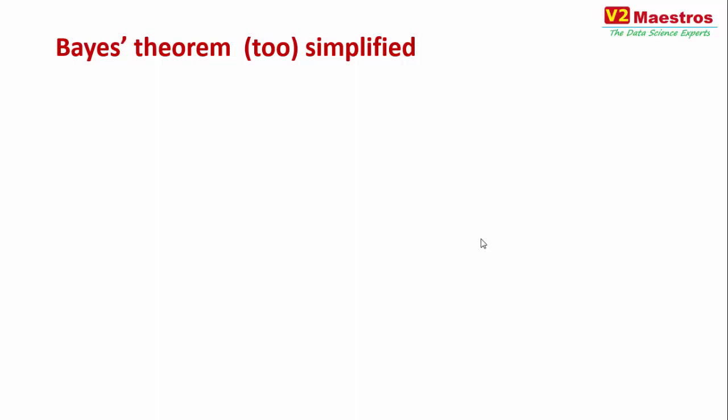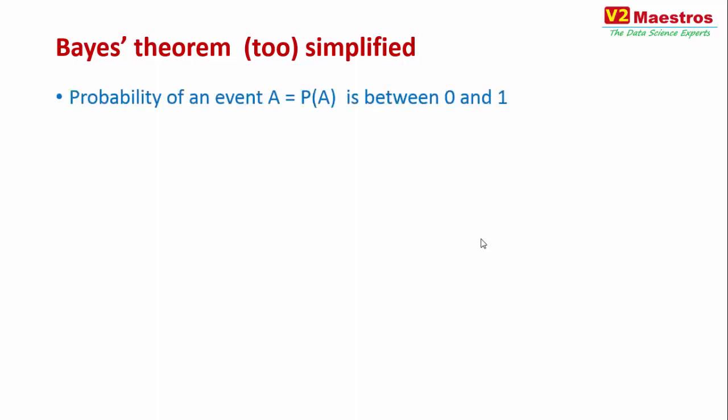So to begin with, let us start with some probability. We start with something called the probability of an event A occurring. We call it probability of A, P of A, and that is usually between 0 and 1. When I say 0 to 1, it is usually between 0 and 100%.